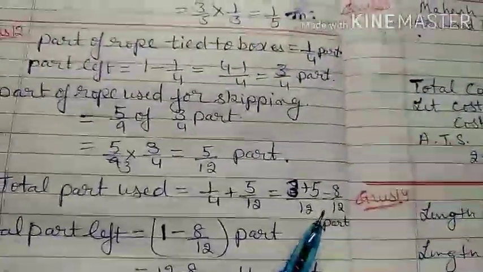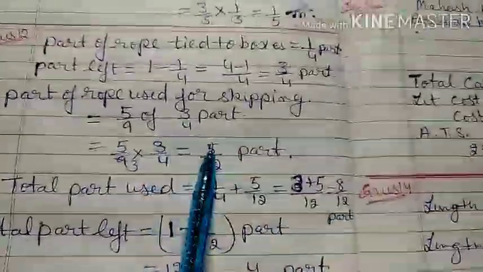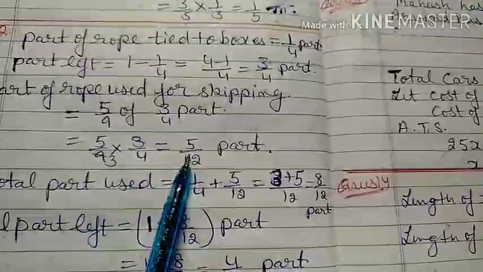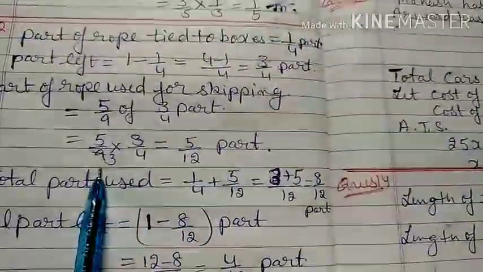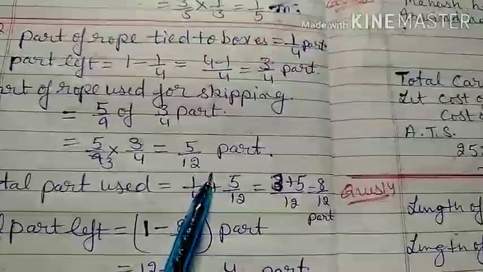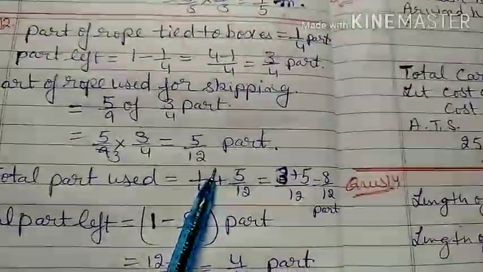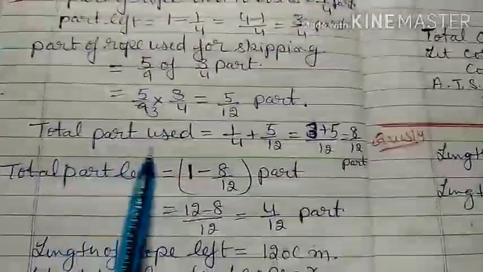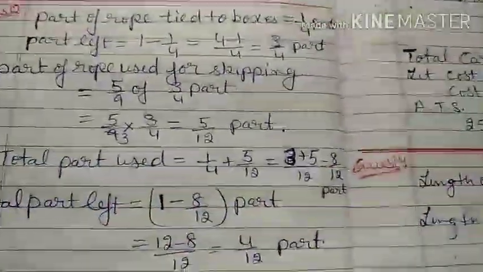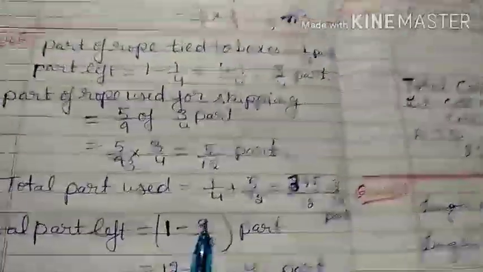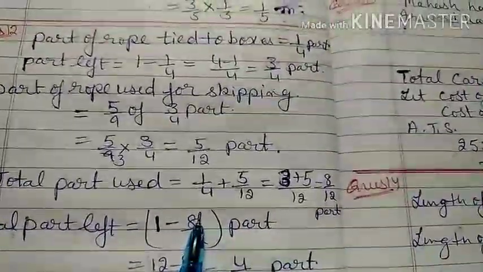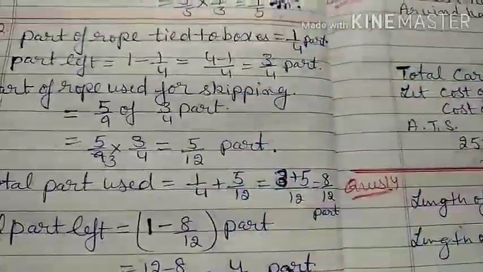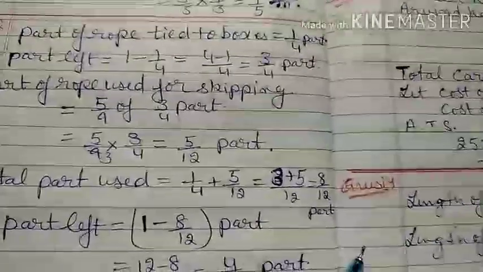And whatever part is left, 5 by 9 part of that part is used for skipping. 5 by 9 of 3 by 4, that means 5 by 12 part. 3 3s are 9, 3 4s are 12. 5 by 12 part is used for skipping rope. And what is total part used? Actually, how much total part is used? That is in boxes and skipping. So in boxes 1 by 4 part is used, and skipping means 5 by 12 part is used.